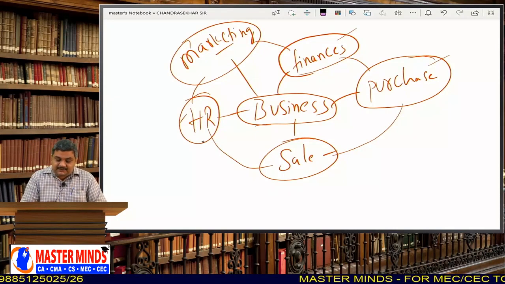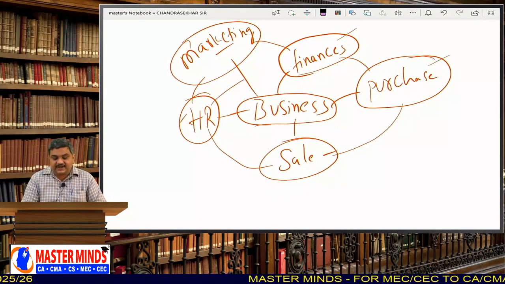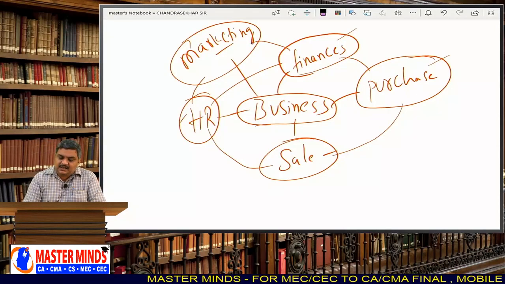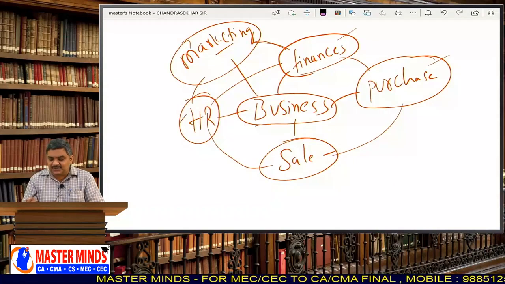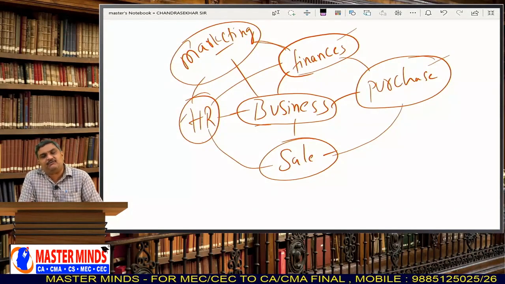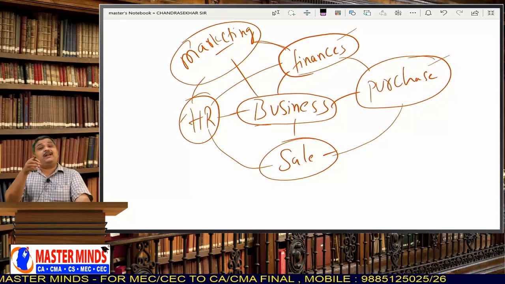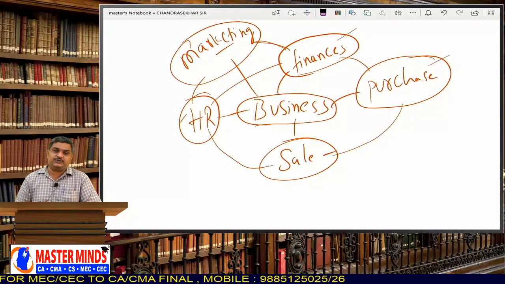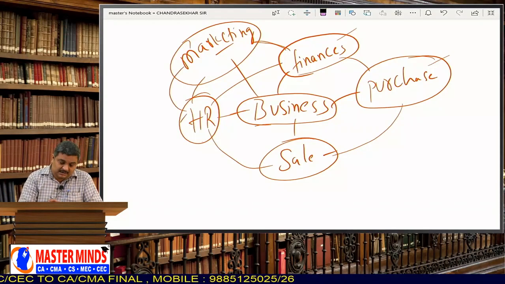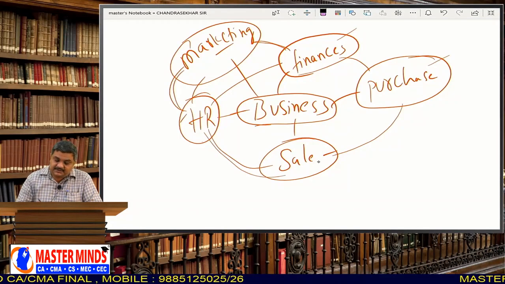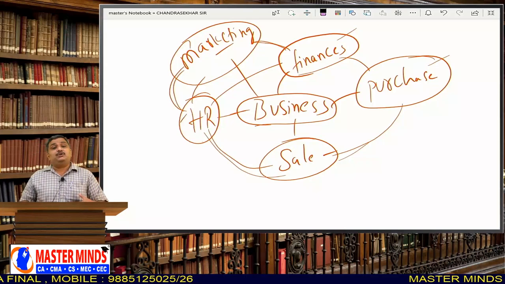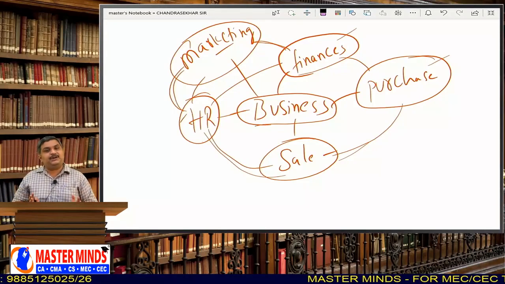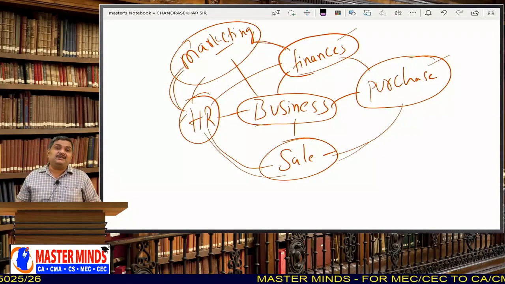For example, there will be a relationship between HR and finance for the sake of salaries and for many other reasons. And the finance department is related with all the other departments: marketing, purchases, sales, everyone is dependent on the finance department. Also everyone is dependent on the HR department. If you want some people in the marketing department, the HR manager has to recruit. That means HR is related to all other departments. So in a business organization, you can easily find this kind of interaction and interdependence among the various components. So, we can say that business is also a system.